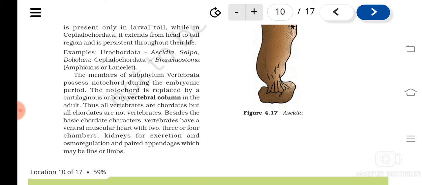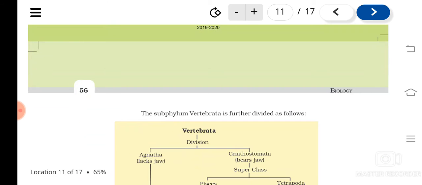The excretory organs are kidneys, and they also help in osmoregulation. And then paired appendages: the forelimbs, like hands, are paired, and the legs are paired. So these are the characters of vertebrates.